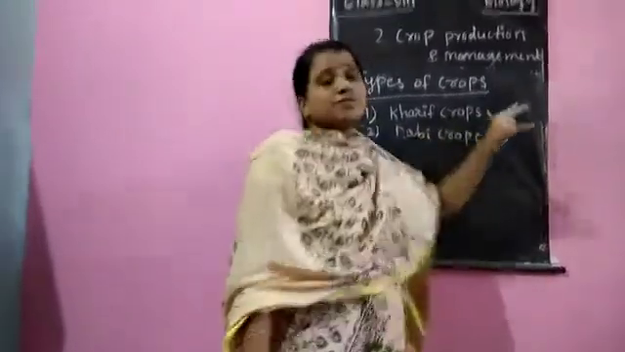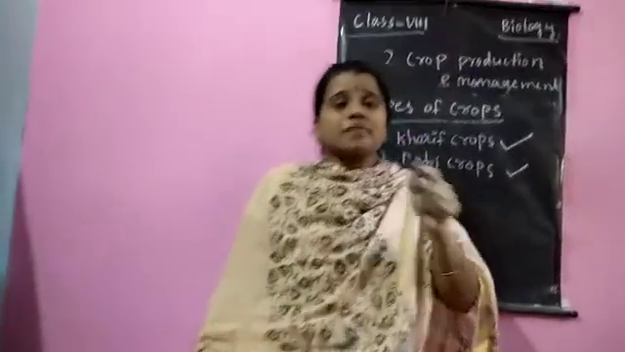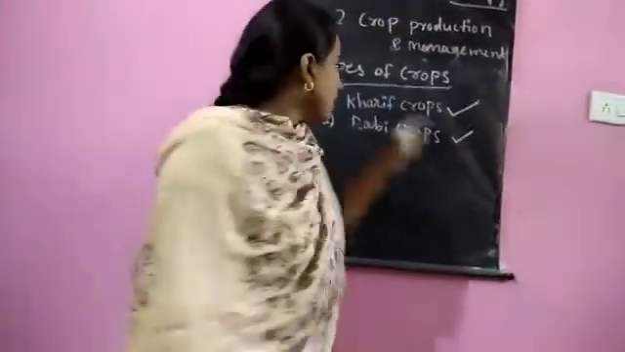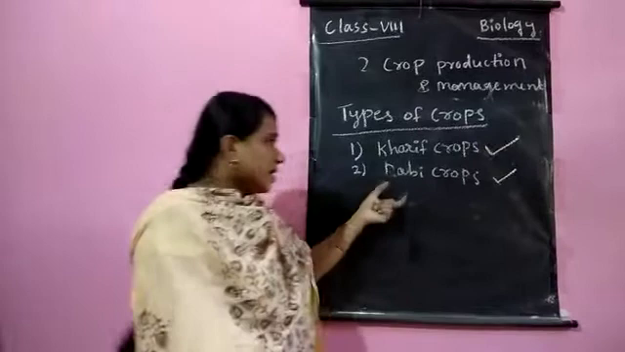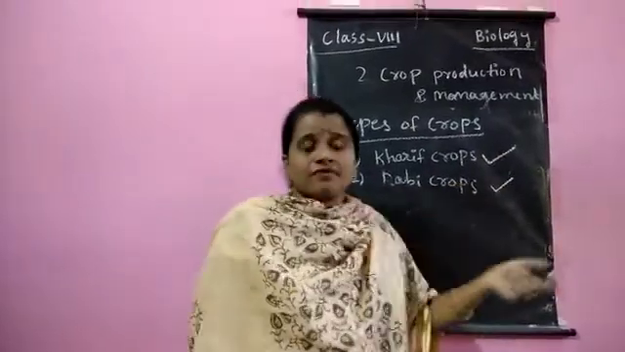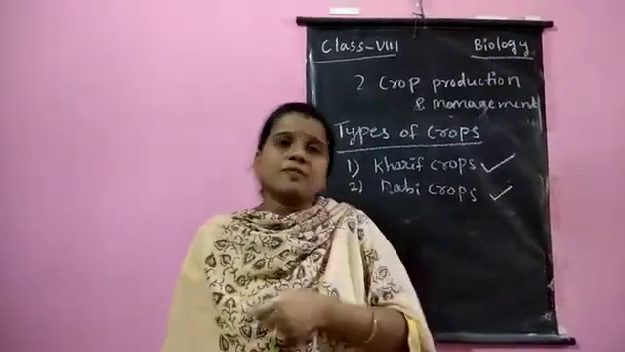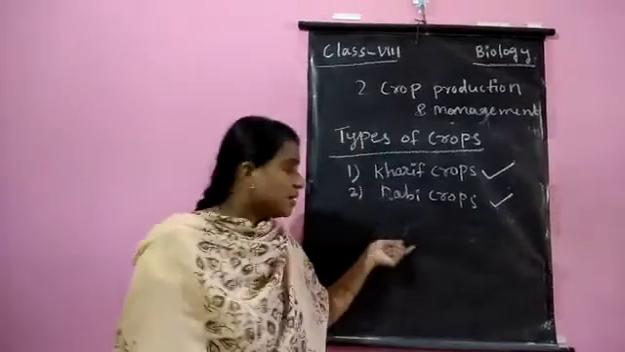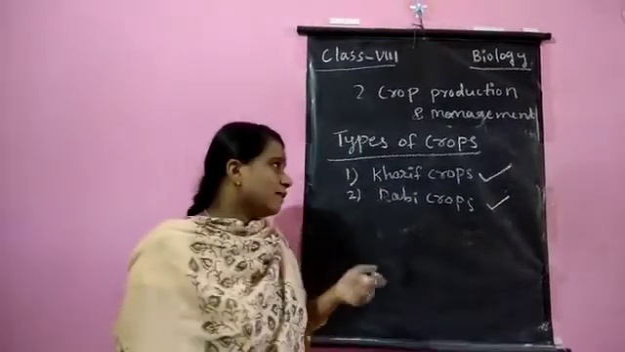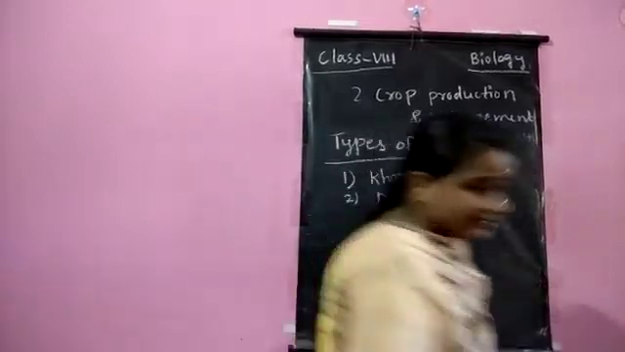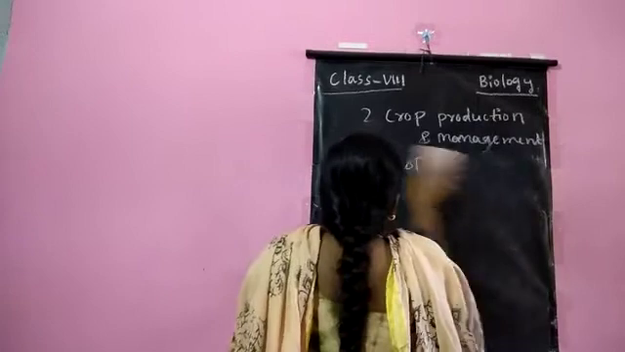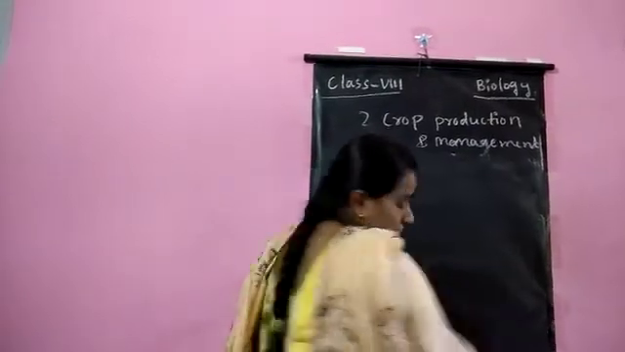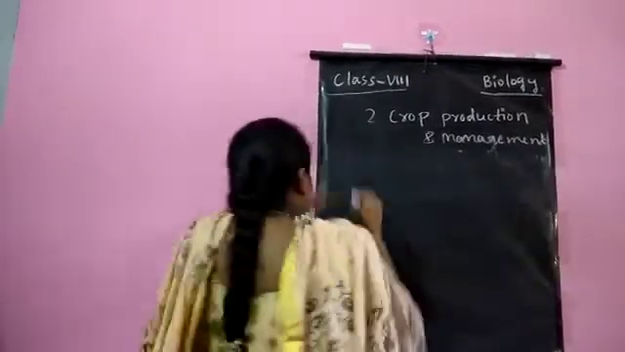Two types of crops: Kharif crops, grown in the rainy season from June to October, such as groundnut, cotton, paddy; and Rabi crops, grown in the winter season from October to December, such as wheat and barley. Basic terms finished. Types of crops finished. Next, agriculture implements.